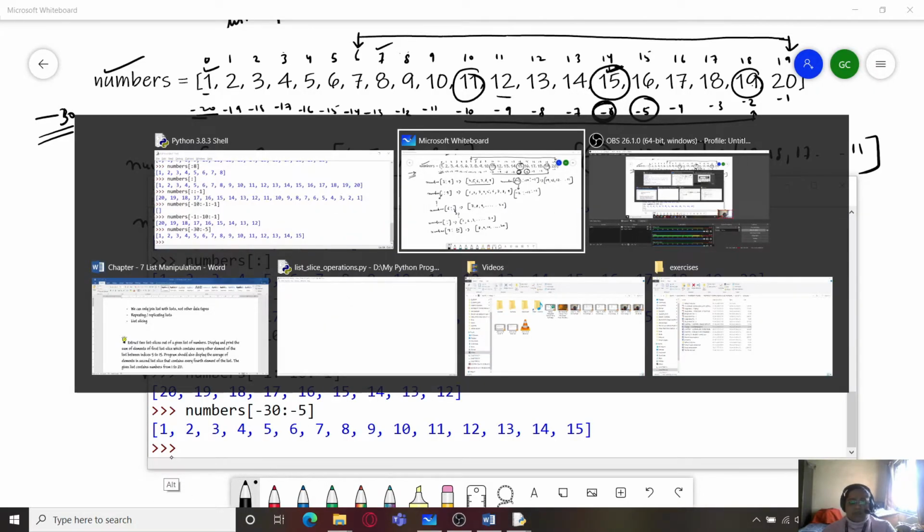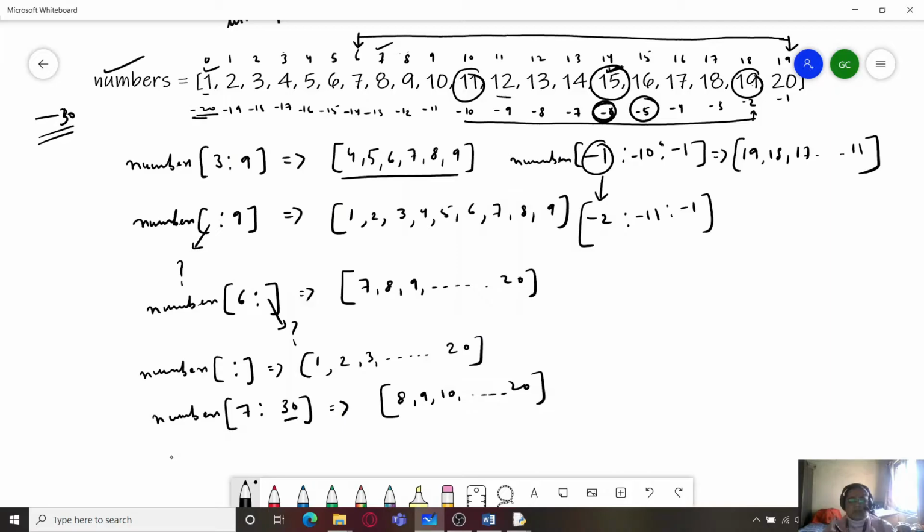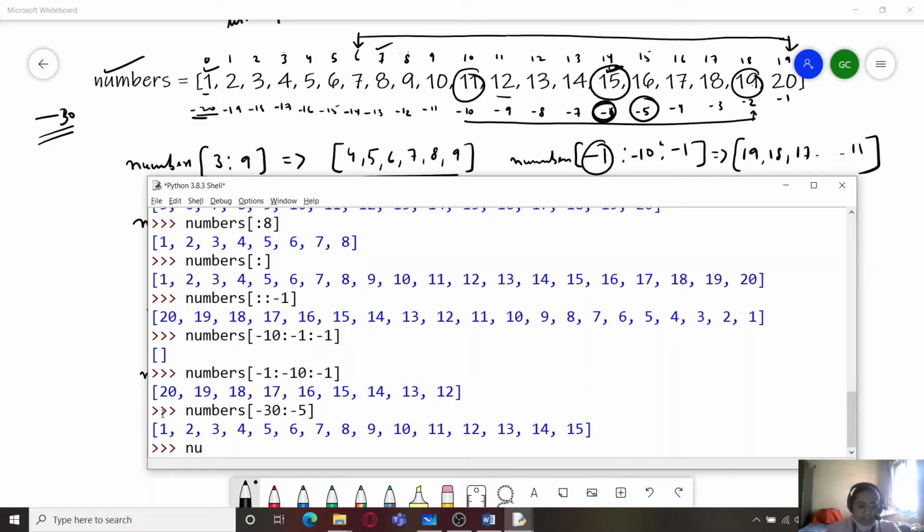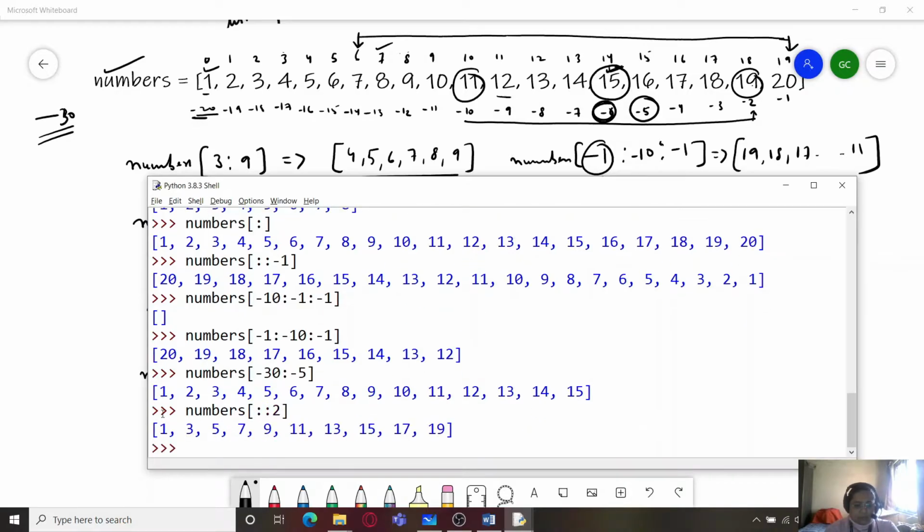So likewise, you can use a lot of different combinations of start and stop index and the skip value. And one more thing is, if you provide the skip value in this way, like I write numbers and give the skip value as 2, it will skip the numbers by a factor of 2, that is, it will skip one value in between.